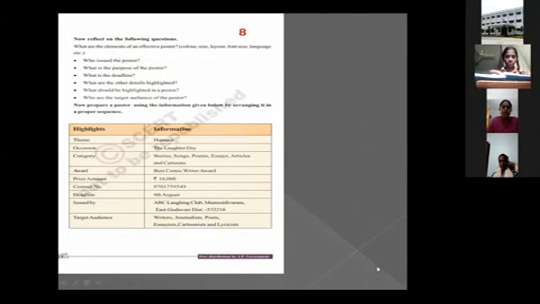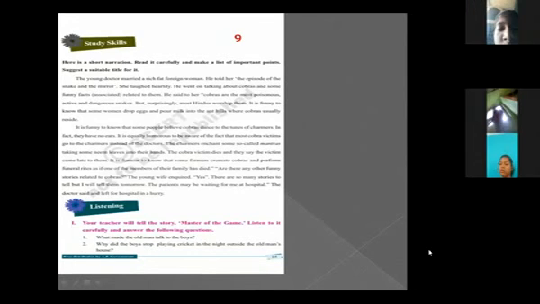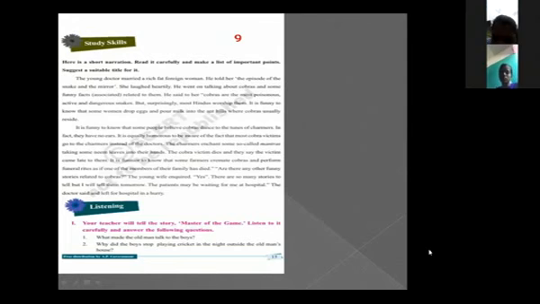Page number 15, Mahendra, next slide. So these study skills they have given, just you can read this one. Here is a short narration. Read it carefully and make a list of important points. Suggest a suitable title for it. So this story you are going to read, and in this, important points you are going to collect. Make a list of important points and give one suitable title for this story.